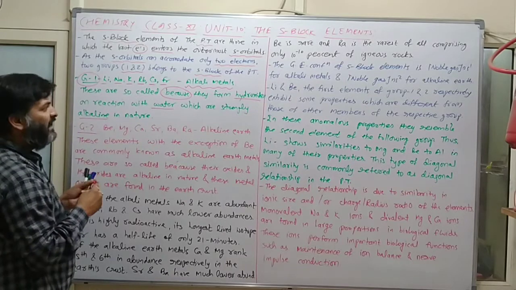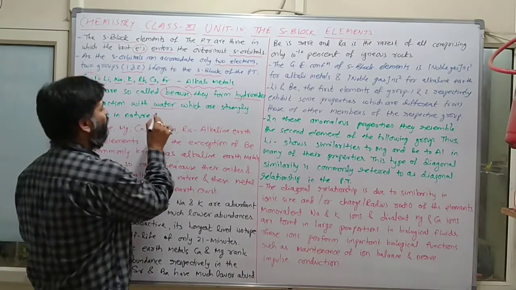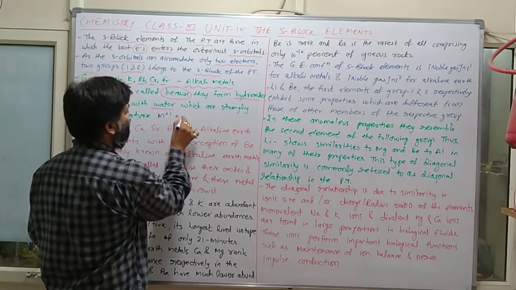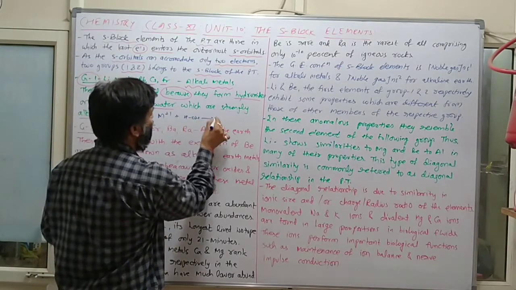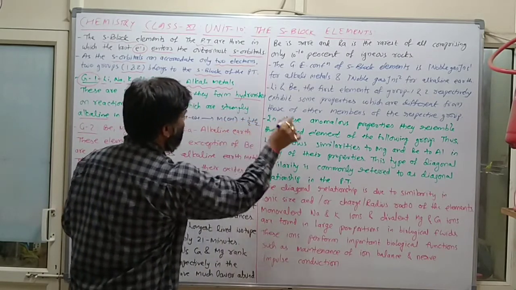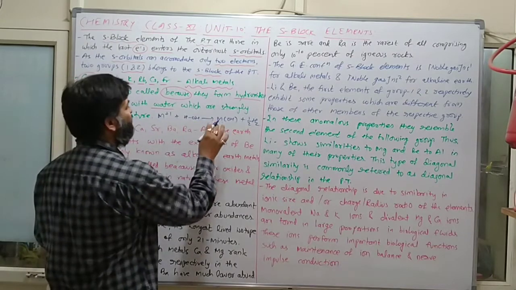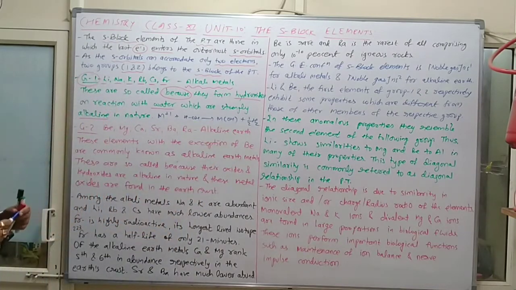Whenever group 1 metal M combines with water, MOH is formed, and hydrogen is one of the byproducts. This MOH is strongly basic, alkaline in nature.